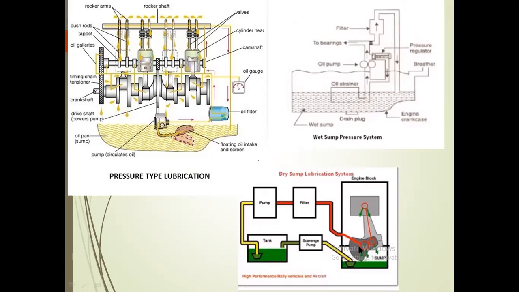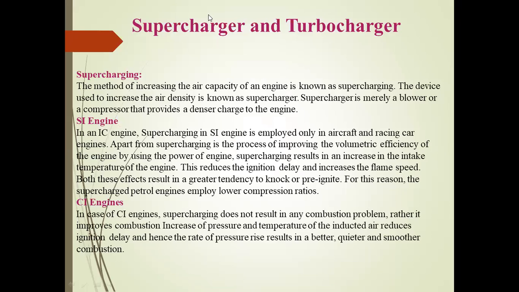In one carriage, the oil is available. With the help of the scavenging pump, this oil goes to the crankshaft carriage, and another pump, with the help of the filter, sends the oil to the piston and connecting rod. The purpose is that in aeroplanes or high performance rally vehicles, which are used for stunt operations, we can use this type of dry sump lubrication system. Next slide, we will discuss the supercharger and the turbocharger.